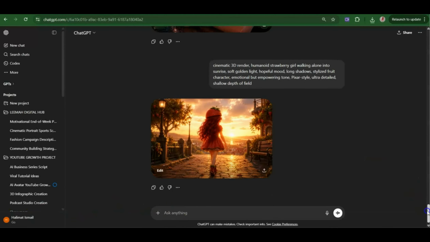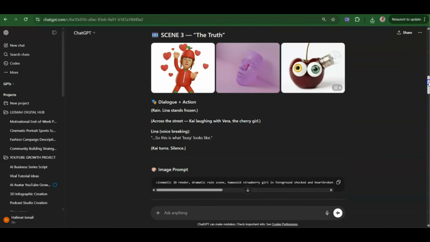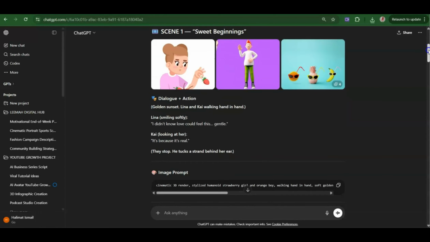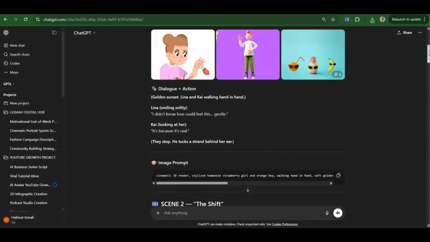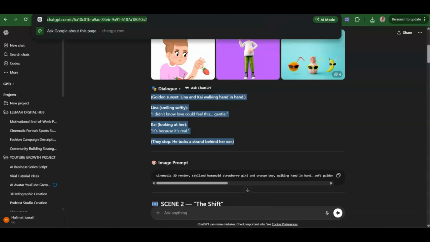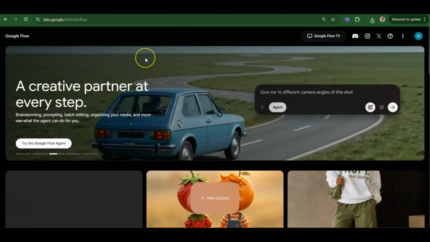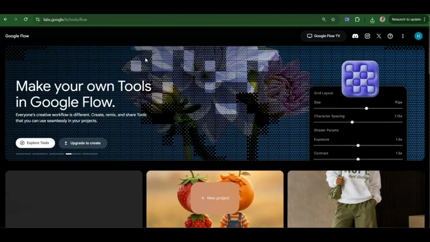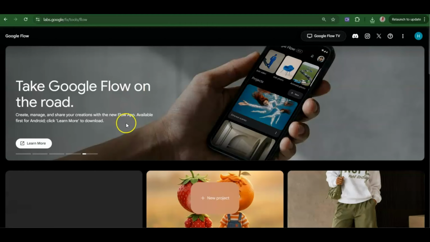So guys, as you can see, I've generated all my images for each scene. So the next thing we're going to do now is we are going to go and generate our animations. So we are going to come back to the dialogue and action of the first scene, and then we are going to copy the one for our scene 1. So I'm just going to copy this, and then we are going to head on over to Flow AI. So this is Flow AI. I'm going to try and put the link to Flow AI in the description, so you can grab it there if you want to try it out.